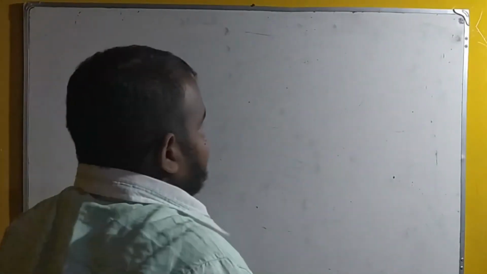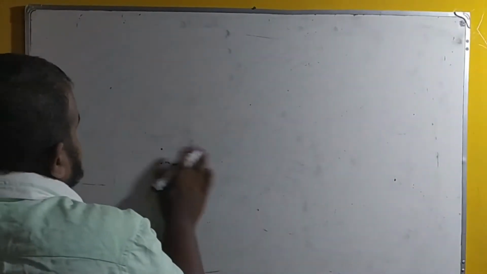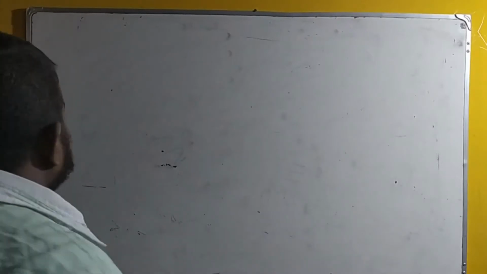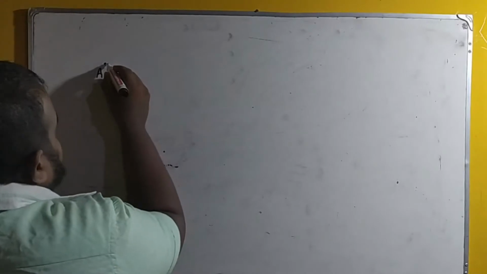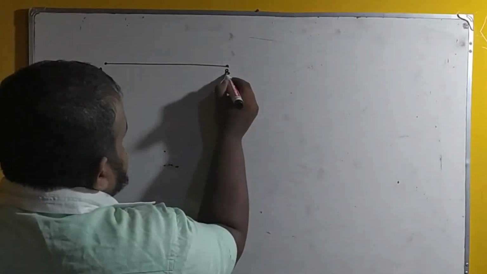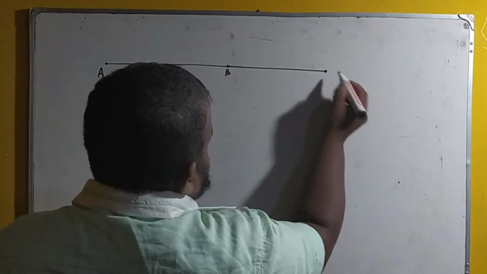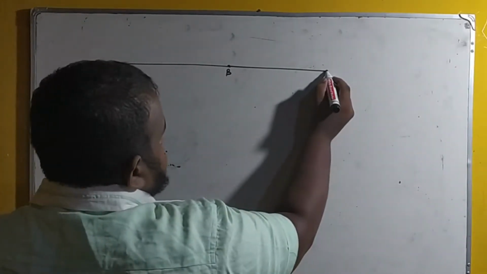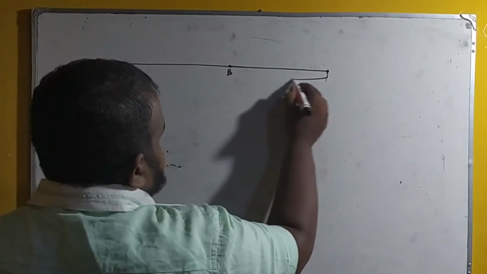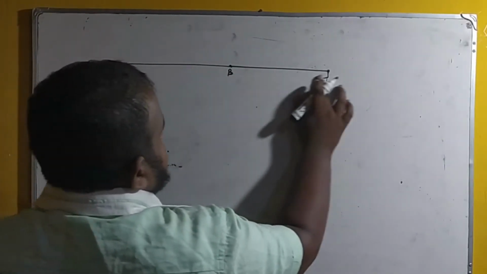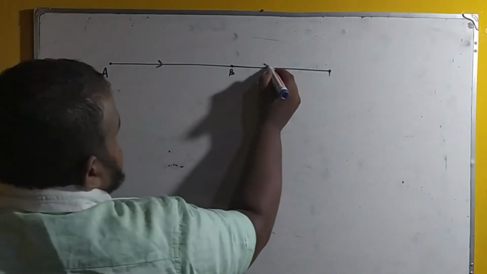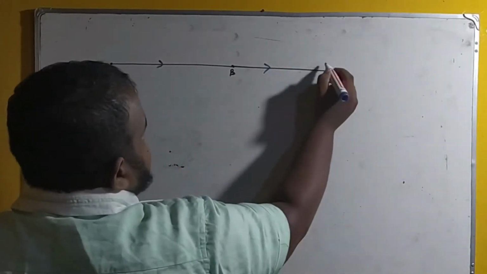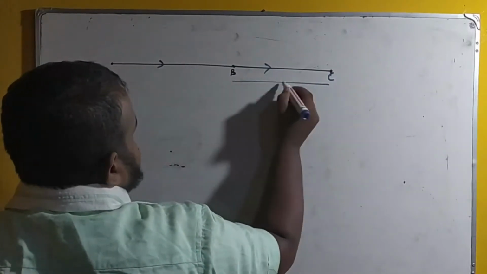Let's do another question in distance and displacement. This is another type of question which always repeats. There's a person A who is moving to B, and again he is moving to C, and then he is returning in the same path. So what is he doing? He is moving from A to B, then from B to C, and then he is returning from C to B.